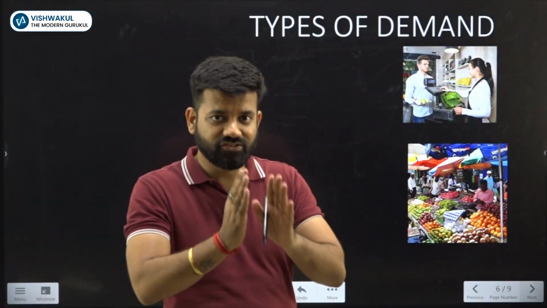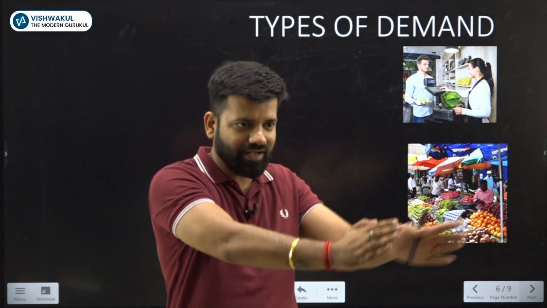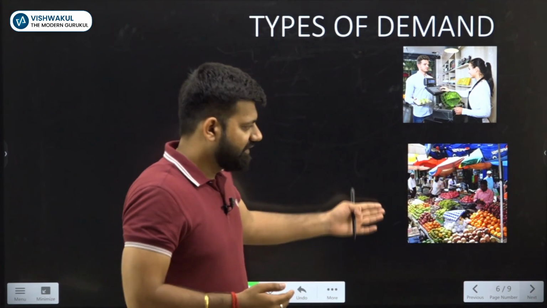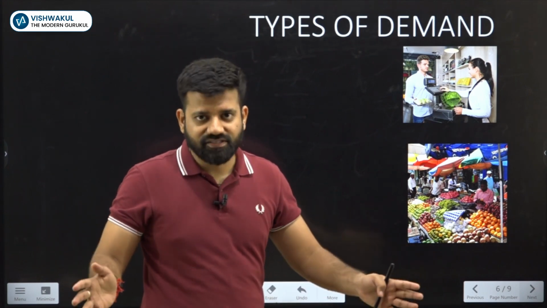For example, your mother goes to the market and she buys grocery for the home. It will be termed as an individual demand. Why individual demand? Because a particular consumer, an individual consumer, is going to the market and getting the product. Similarly, if I say there are a lot of sellers, there are a lot of consumers, and all the consumers go to the market and buy the product, it will be known as market demand. Why market demand?